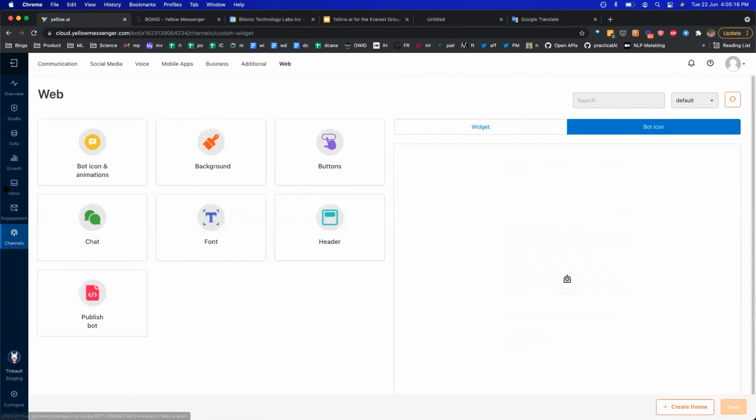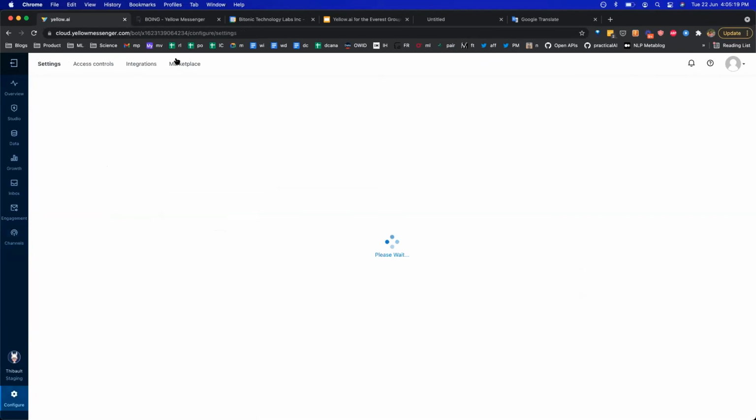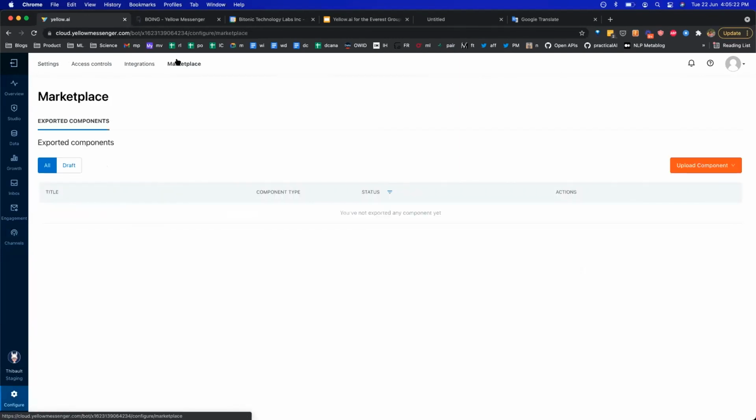Going back, I think the only thing we need to cover is integrations real quick. We touched upon the marketplace a little bit. You can in fact go and try it out. We'll share the link with you. Our marketplace is on hub.yellowmessenger.com, where you can see the different components that are hosted, which you can use out of the box without having to build from scratch.